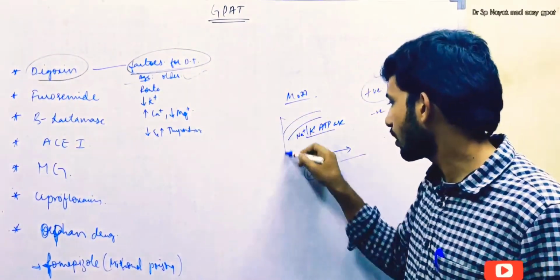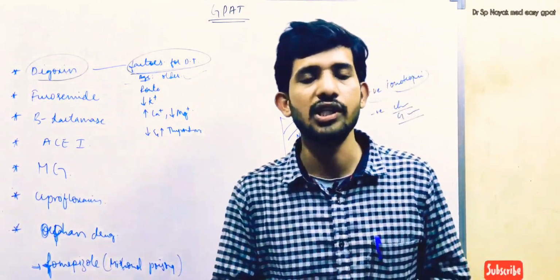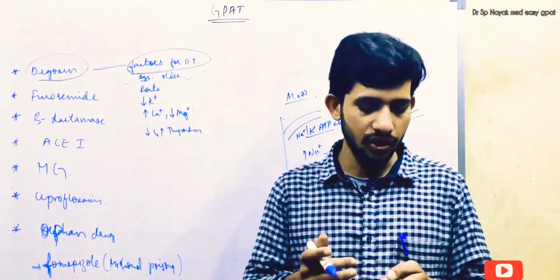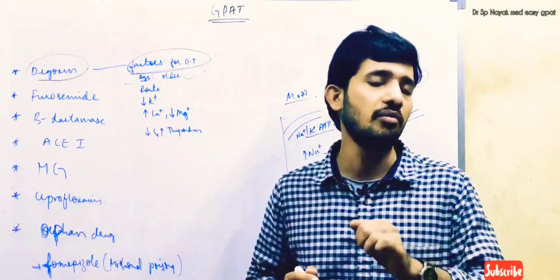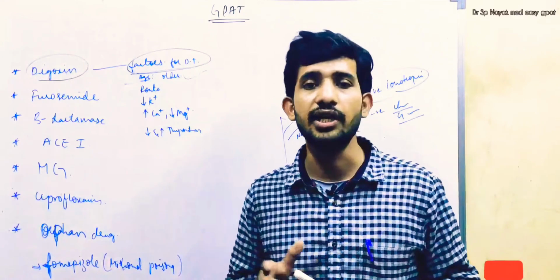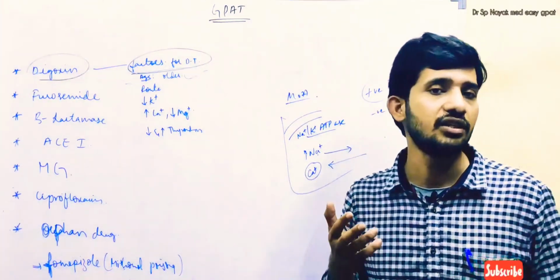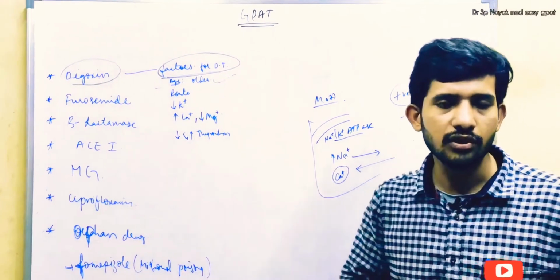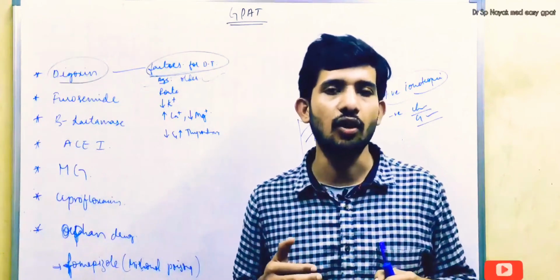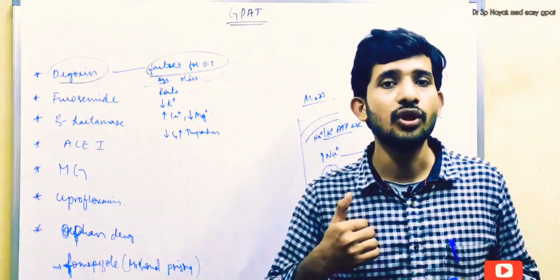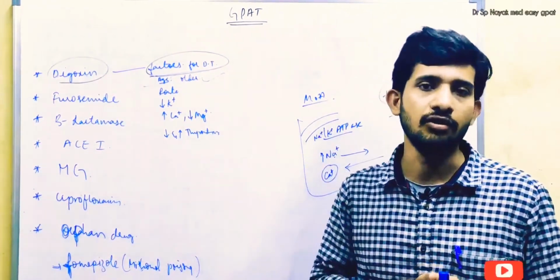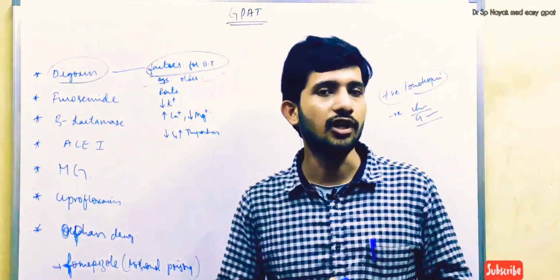digoxin. And other than the cardiac mode of action, it also has some other pharmacological actions. It directly stimulates GI activity, and it causes nausea and vomiting. It directly stimulates the CTZ, the chemoreceptor trigger zone present in the brain, and it causes severe nausea and vomiting. And on the kidneys, it has diuretic properties. So on the kidneys it is diuretic, and on the heart it shows a positive inotropic effect. Because of this function, it is very useful in congestive cardiac failure. So digoxin is used in congestive cardiac failure or heart failure conditions.